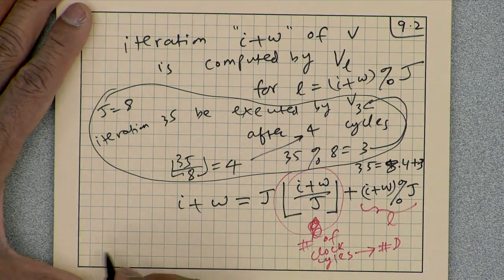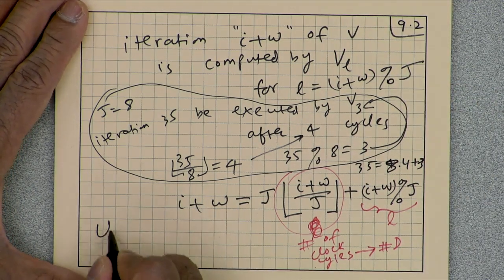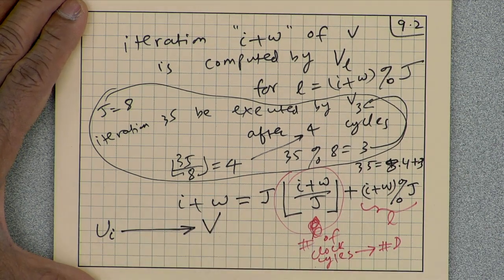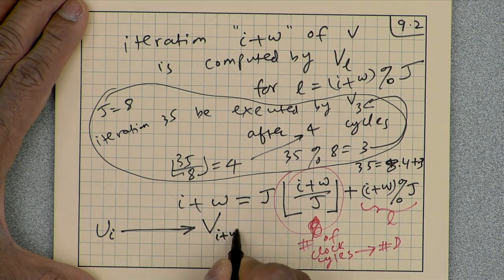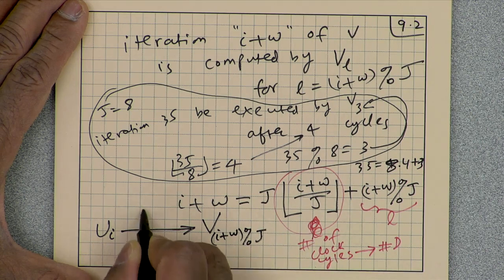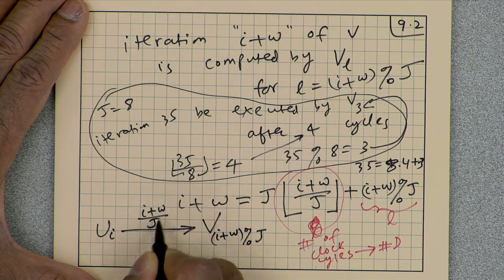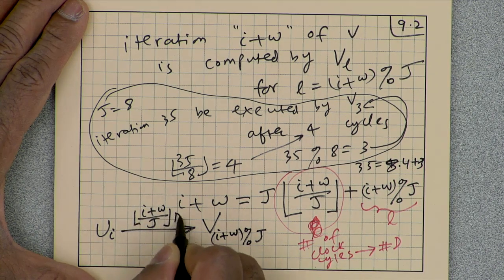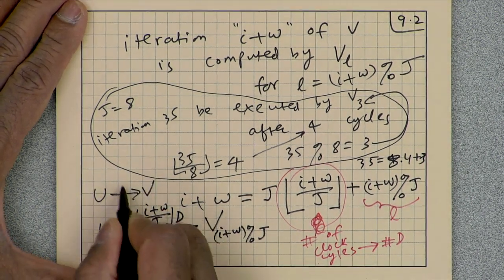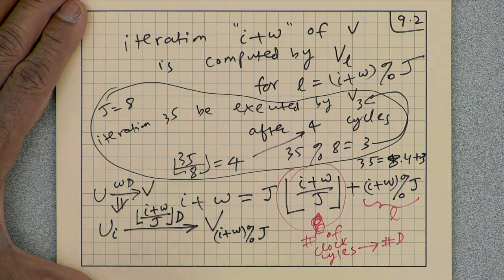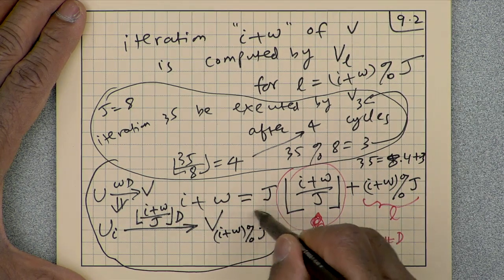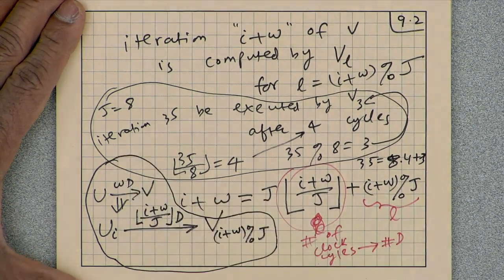So we need to connect ui to vl, where l is I plus w remainder j, with a number of delays equal to the floor of I plus w over j. That's the unfolding. So we have completed the formal description of the unfolding algorithm by this one equation.